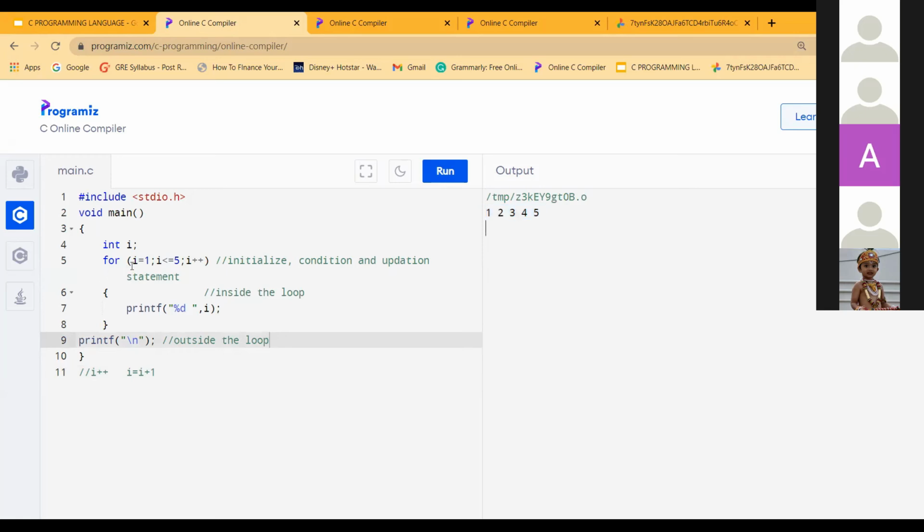So just remember the steps. First is initialization. Second step is condition. Third step, if the condition is true, it will go inside the loop. Fourth step is updation. Then the fifth step is checking the condition again. But if the condition is false, it won't go here. It will directly go outside the loop. That is the for loop.